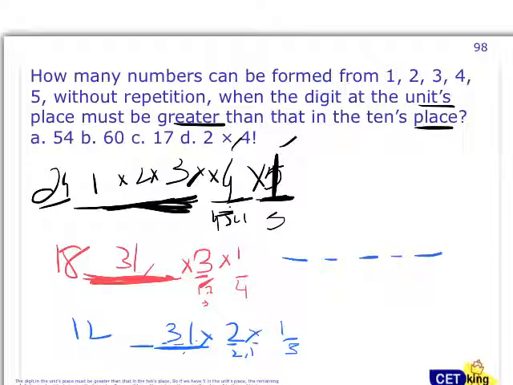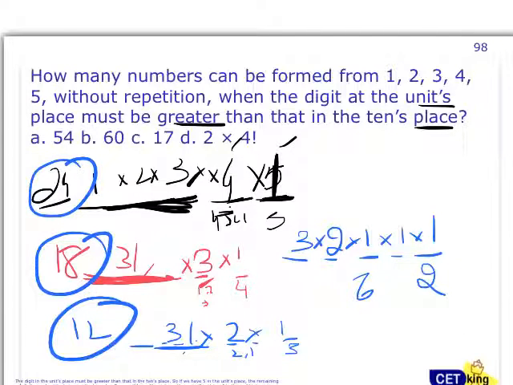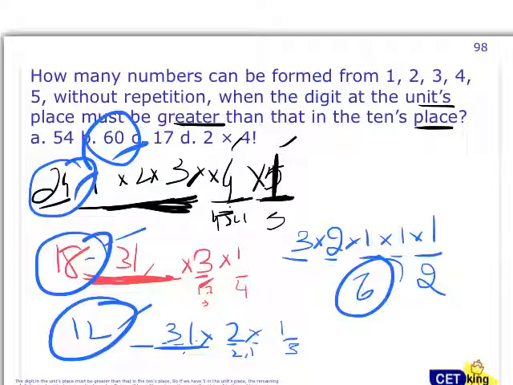Now, if the last case is 2, this has to be 1, only one way. And the remaining 3 to 1, factorial 3 ways, 6 ways. The answer is 24 plus 18 plus 12 plus 6. So 12 plus 6 is 18, 18 plus 18 is 36, plus 24 is 60. The number of ways is 60 in which the unit place is bigger than the tens place.